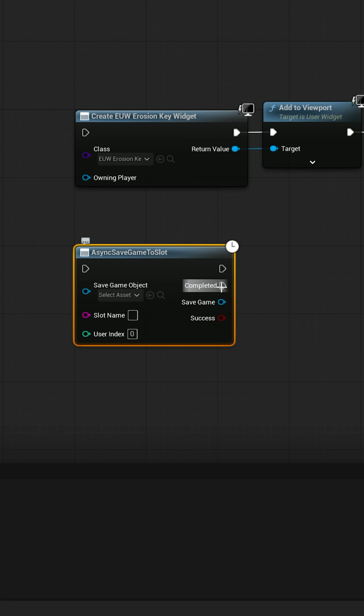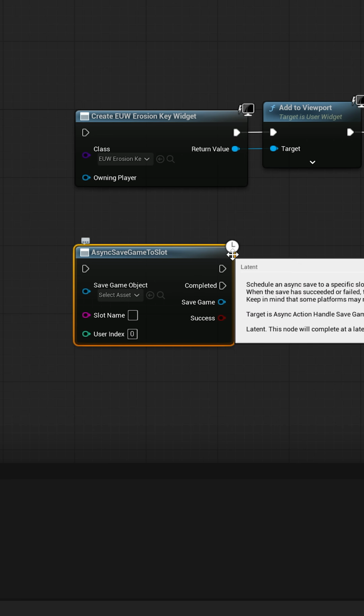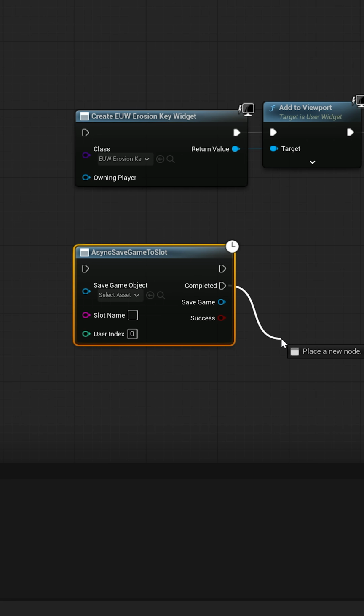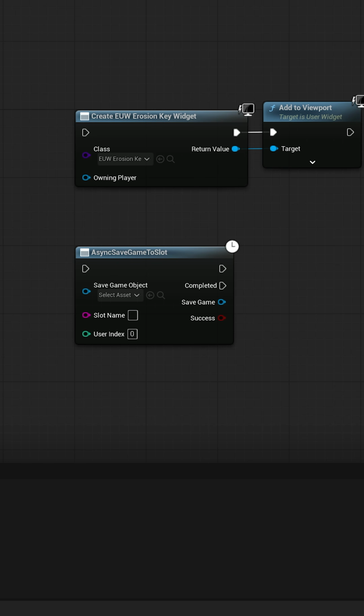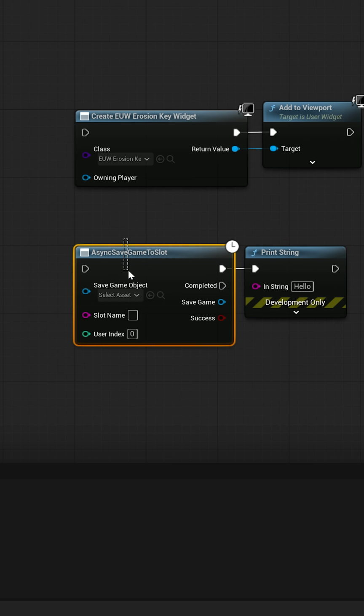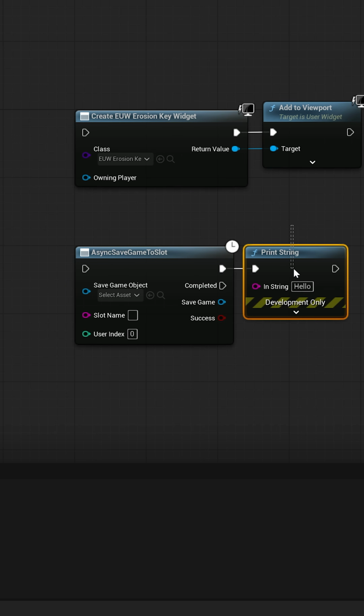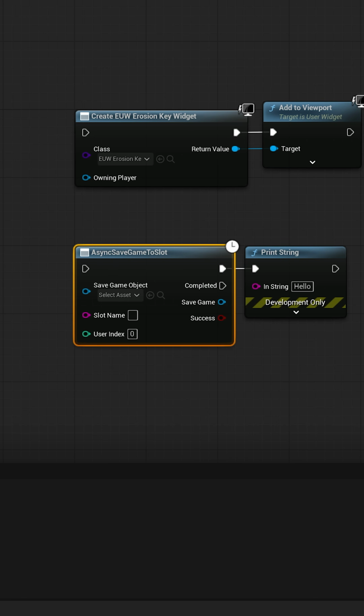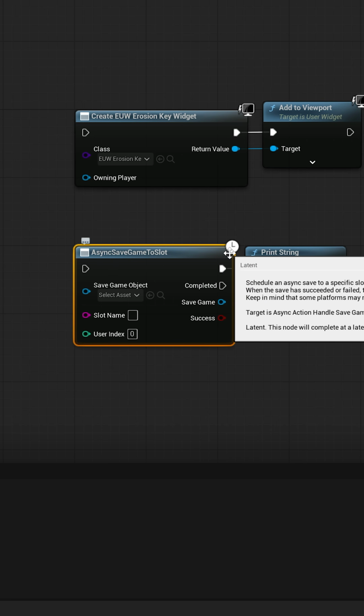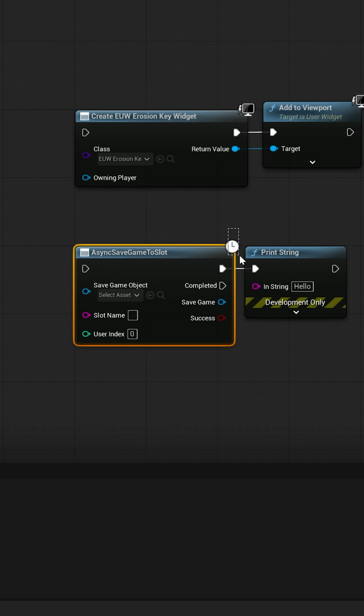And it also typically has an output called Completed. So this will continue running, and once it's been completed, you can execute other things from here. So if I were to run this node here, it would continue with the Print String even though this isn't finished yet. So some nodes have this async functionality, and you can see that it typically has this sort of clock icon up in the corner.